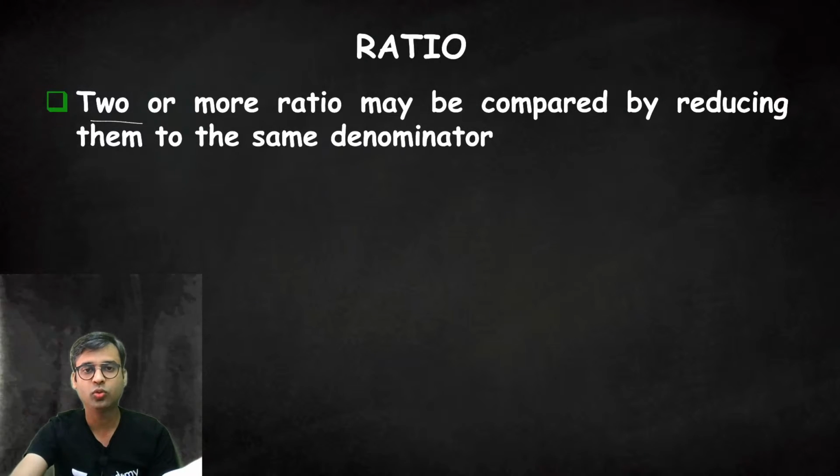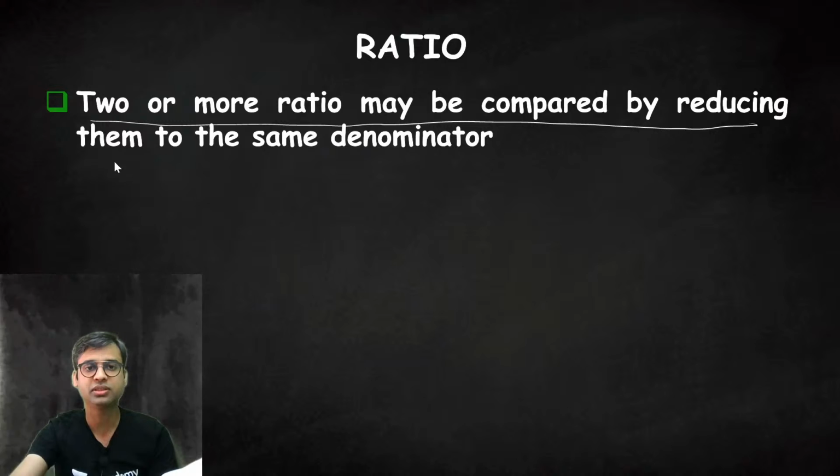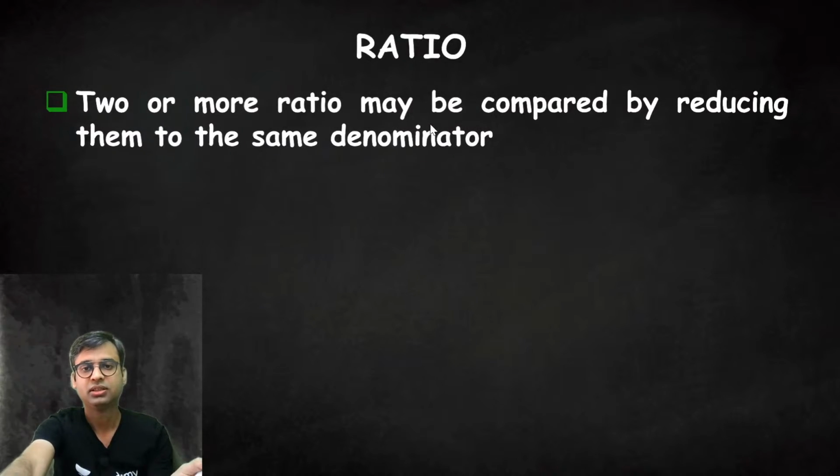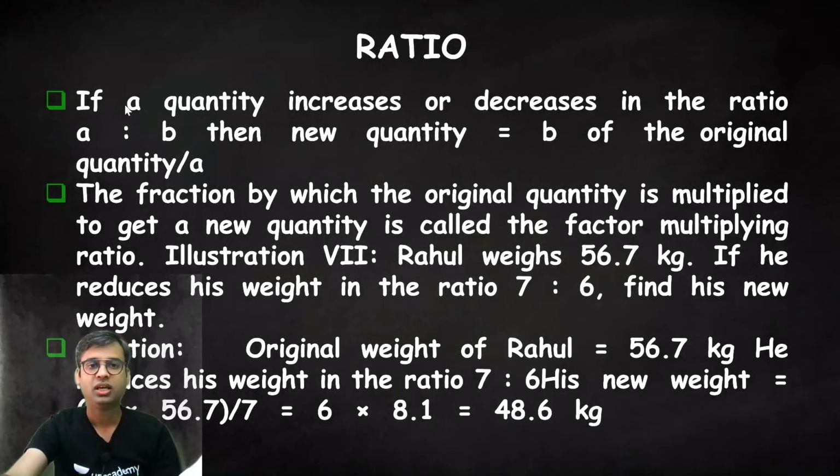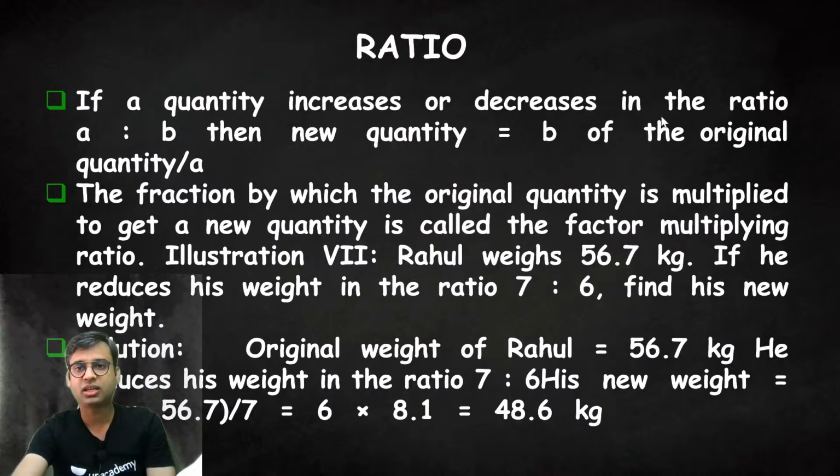This we have already seen. Two or more ratios may be compared by reducing them to the same denominator. Then they are comparable ratios. If a quantity is increased or decreased in the ratio A is to B, then the new quantity equals B by A of the original quantity.